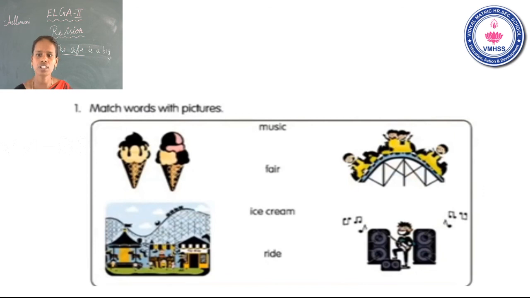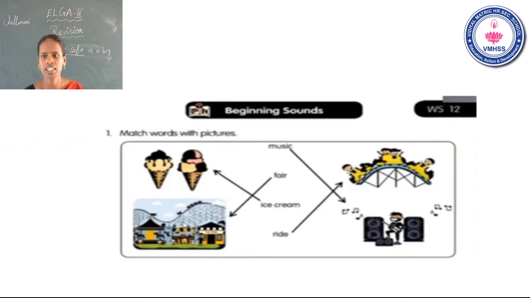Next, match words with pictures. First word is music. Second one is fair. Next, ice cream. Last one is ride. Now see the slide. Next we can check the answer. They draw lines, students. Match the words with correct answer. First one is ice cream. Next one, fair. Next, music, ride. Okay. See the slide carefully, students.